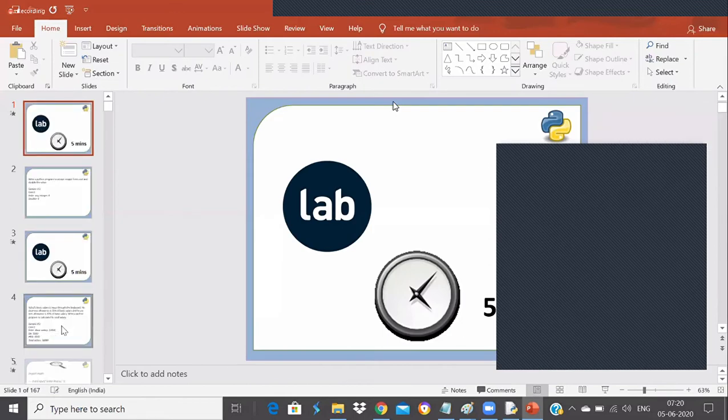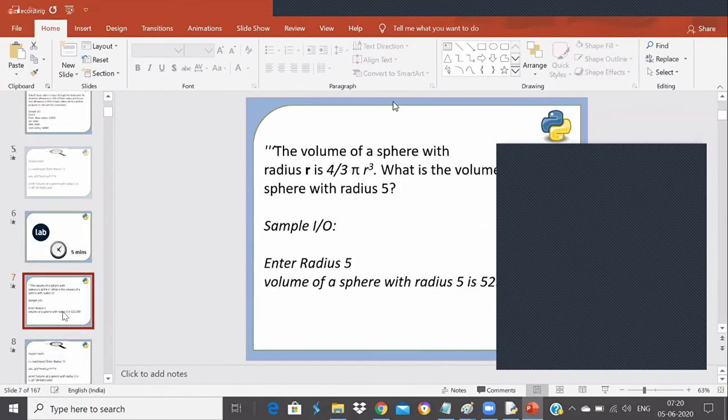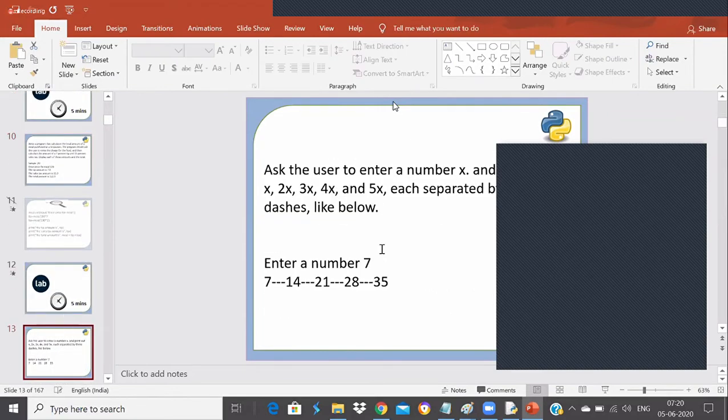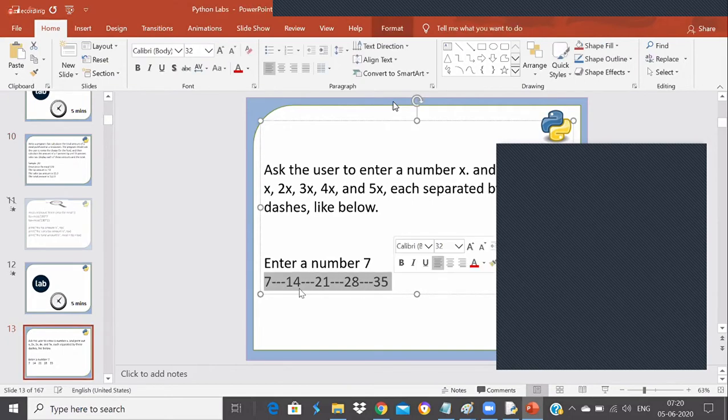Let me show you. Yeah, this is the string we asked you to print. We asked you to take a number and print the value something like this: 7 hyphen hyphen hyphen 14 and so on.